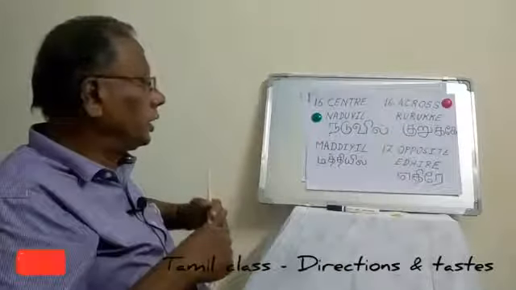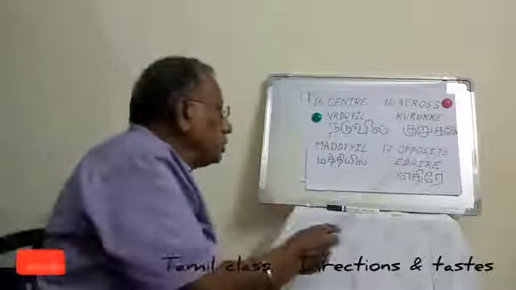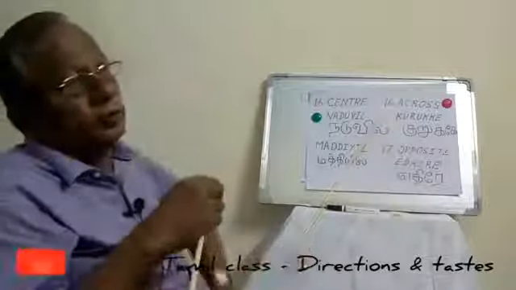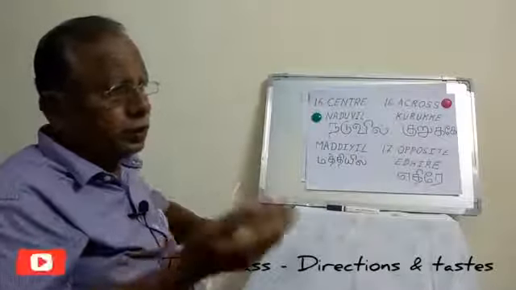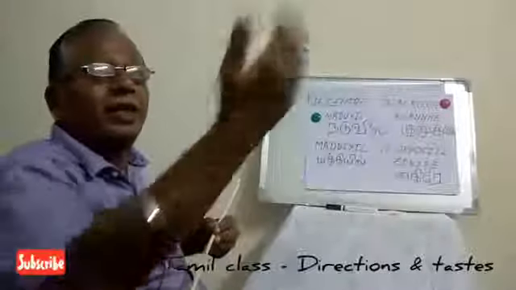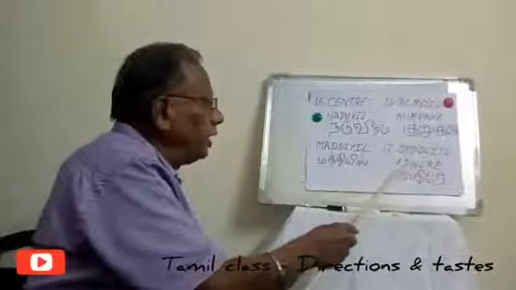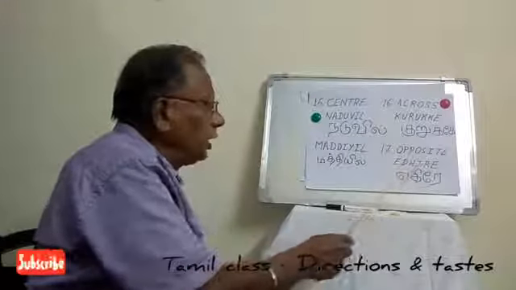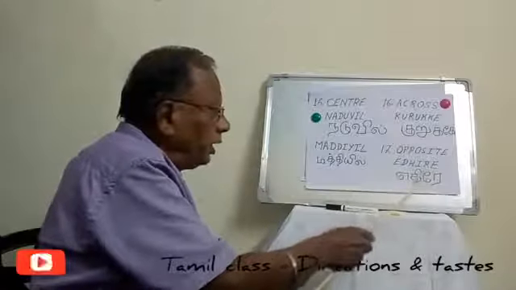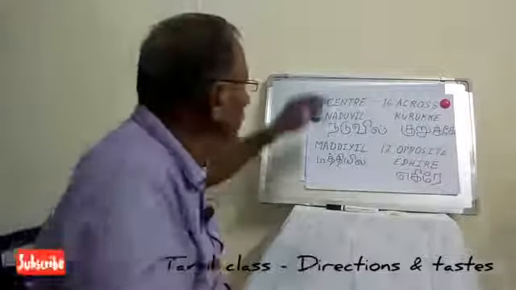We are coming to the other direction called opposite direction. Somebody is coming opposite to you. This is called Edire. Sometimes we say that we are searching for somebody, but he himself is coming before us. Avan Edire vandit, like that. So opposite is called Edire, E-D-H-I-R-E.